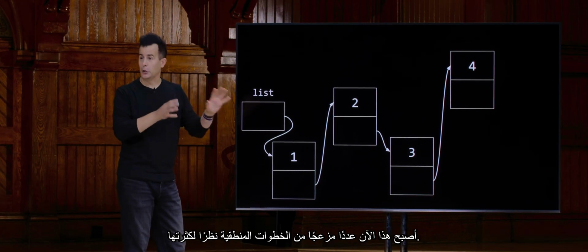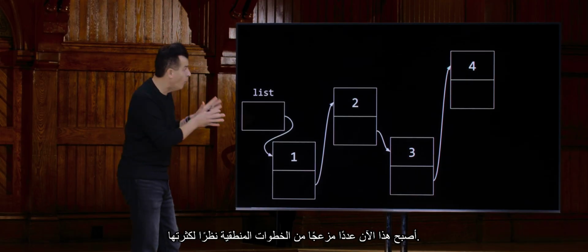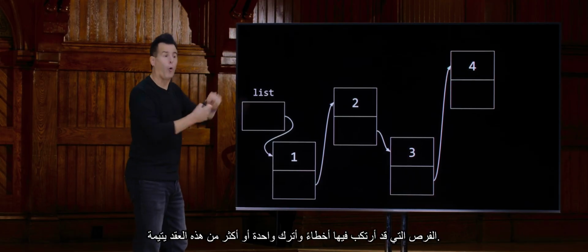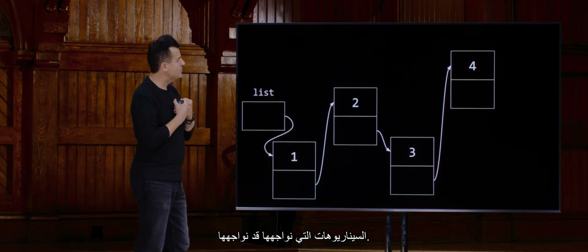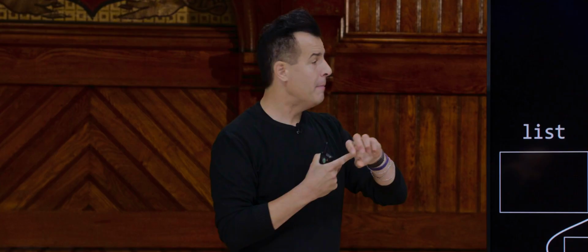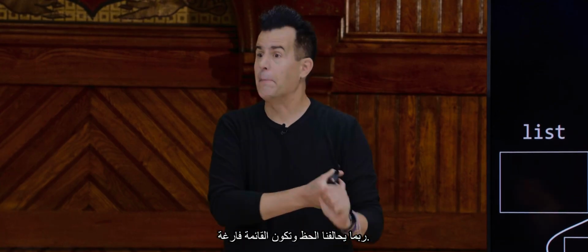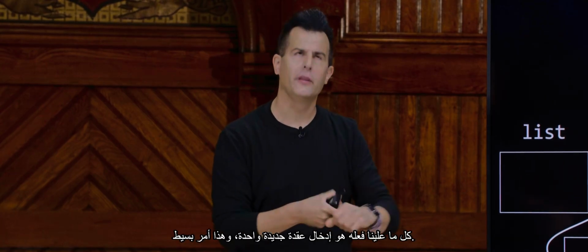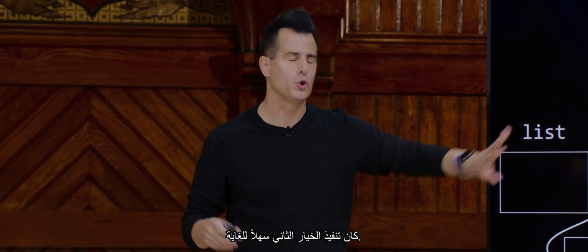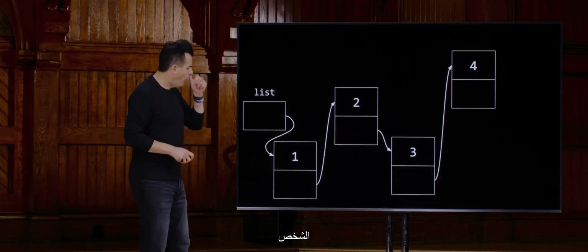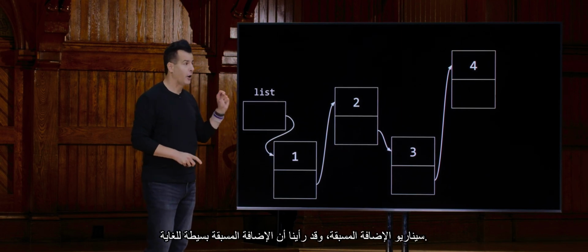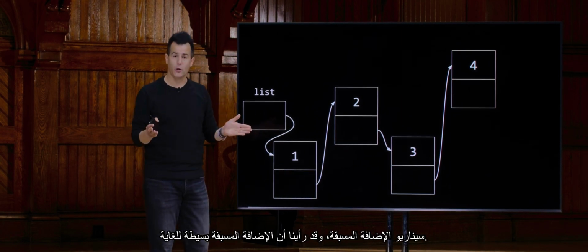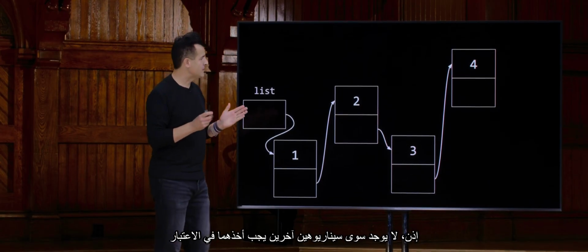this is now an annoying number of logical steps, because there are so many opportunities where I could screw up and orphan one or more of these nodes. But let's consider the scenarios that we might encounter. Maybe we get lucky and it's an empty list and we just have to insert one new node. That is trivial. We've done that already. The 2 was super easy to implement. The 1 could be really easy to implement too, because that involves the prepending scenario, and we've seen that prepending is super simple. So there's only 2 other scenarios to consider.